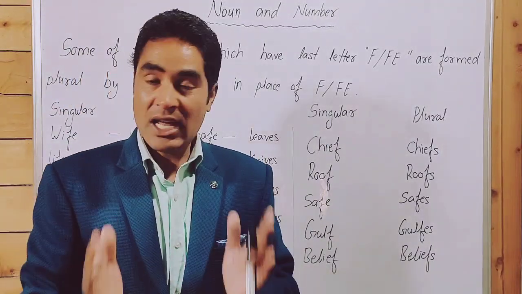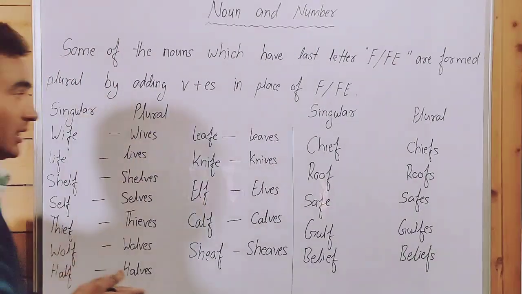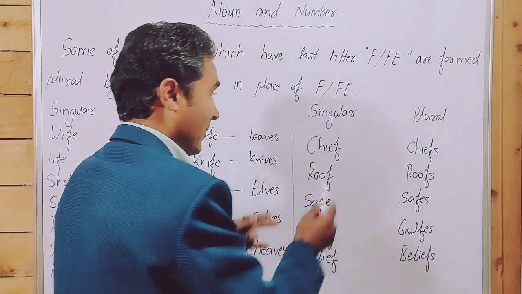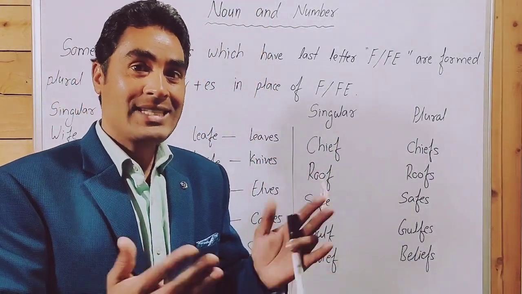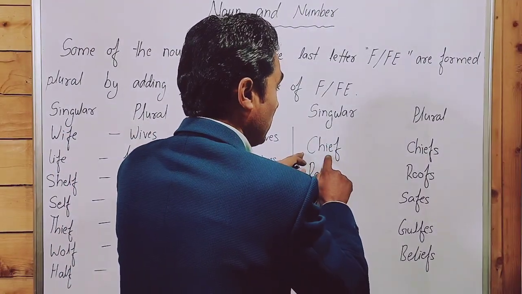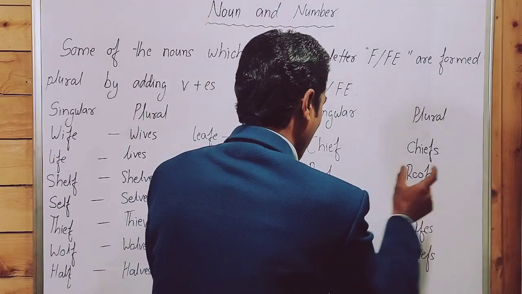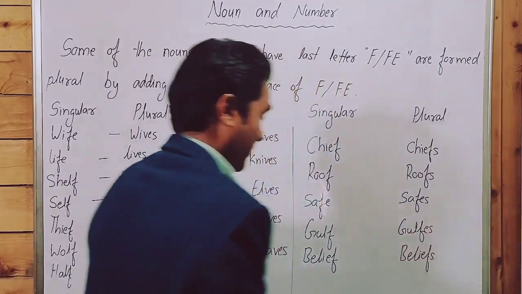Only 10%, I repeat, only 10% of words follow this rule. Although 90% of words don't follow this pattern, they are formed plural in a normal way by adding s and es without removing f. Like singular chief, chiefs. Roof, roofs. Safe, safes. Gulf, gulfs.